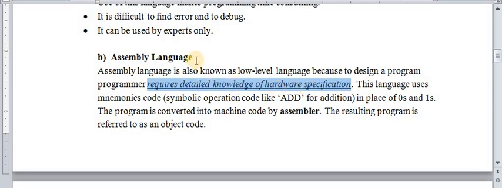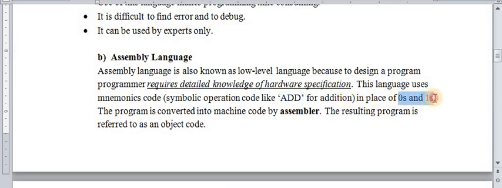If you are writing a program in assembly language, in this case you need the knowledge of hardware specification: what type of memory is being used, what type of motherboard is being used, what type of registers are being used in the system.